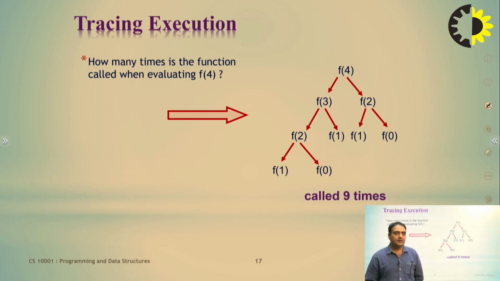So if you are getting the result of f5 and f10, then the number of function calls is going to increase.